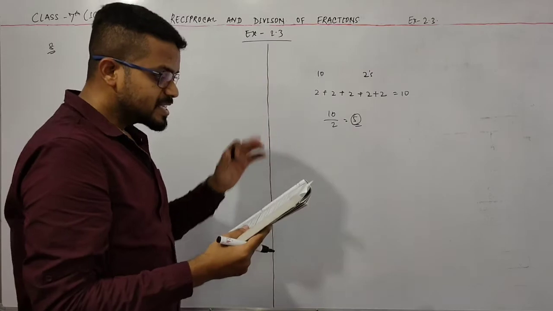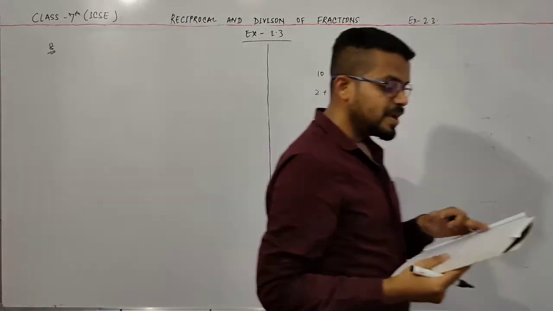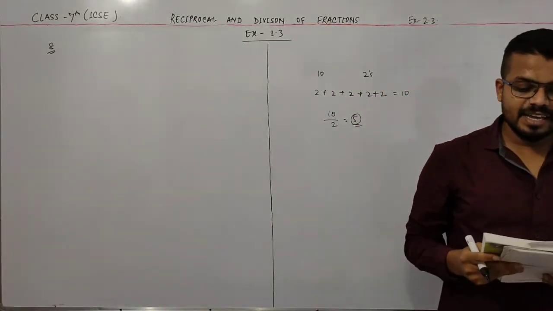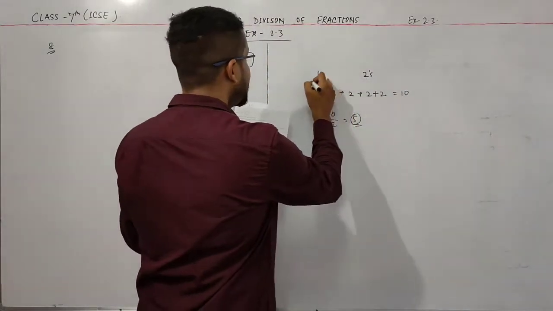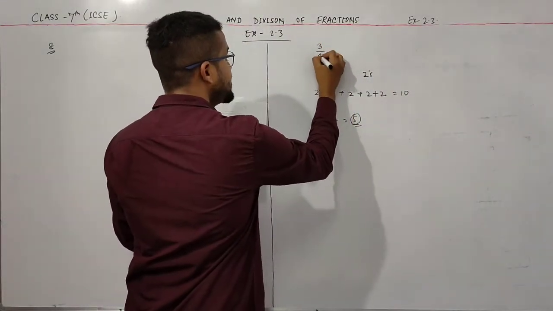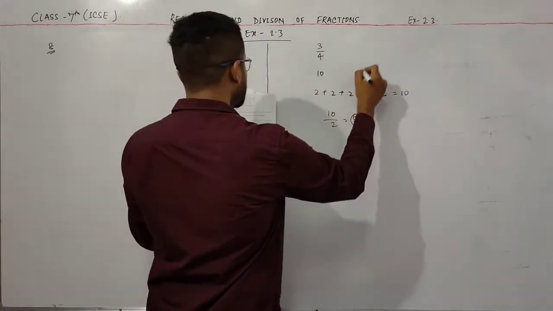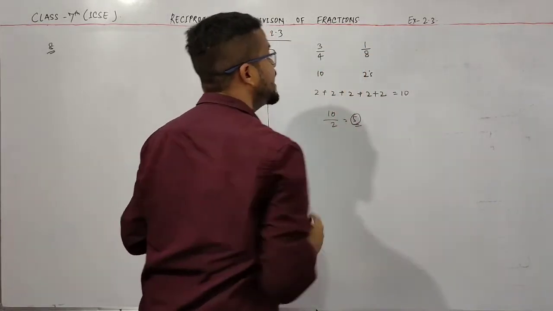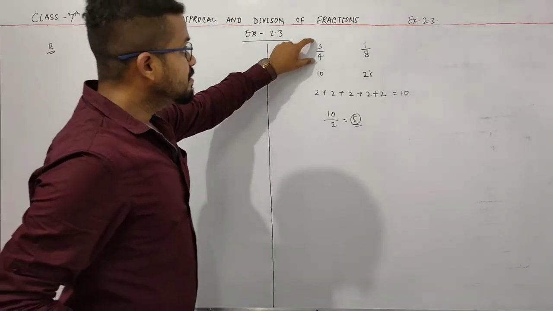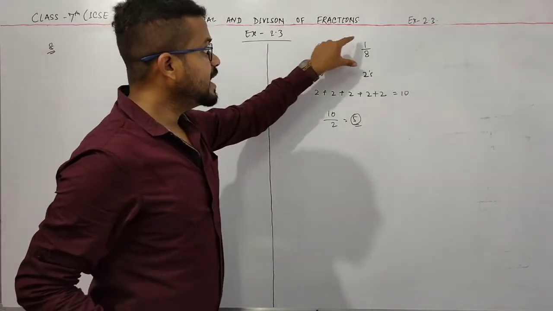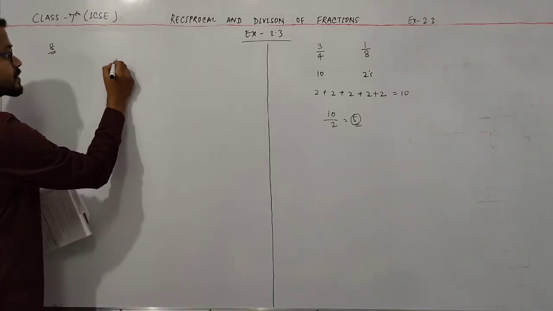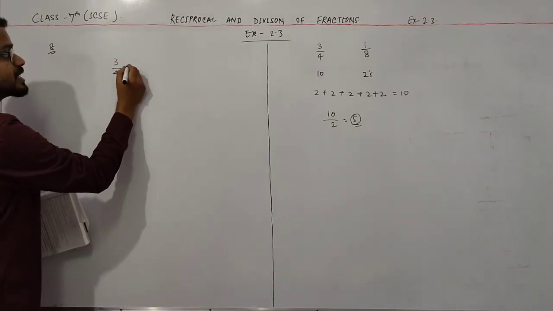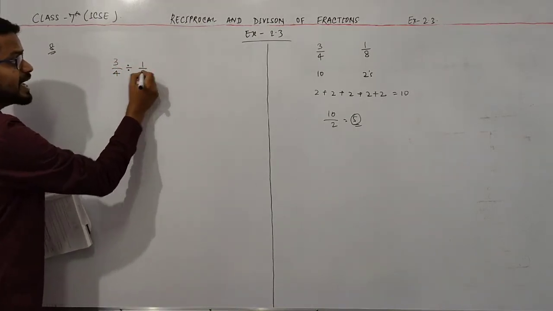Okay, so similar to this, how many 1 by 8s are there in 3 by 4? Here in place of 10, the question has 3 by 4, and in place of 2, here it is 1 by 8. So simply divide 3 by 4 by 1 by 8. In symbol form I write 3 by 4 divided by 1 by 8.